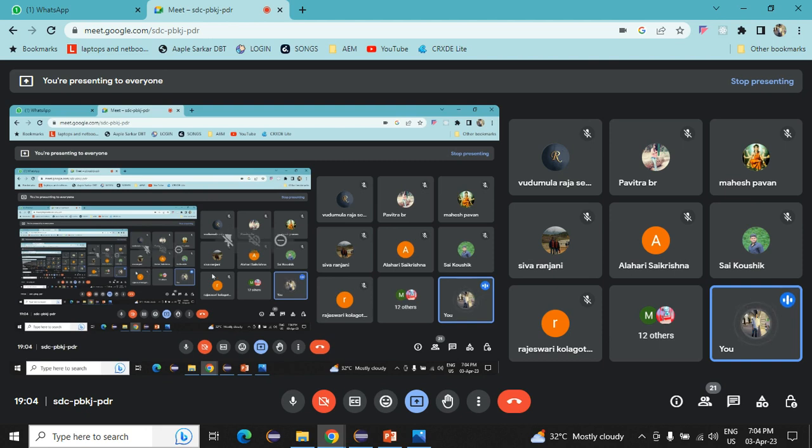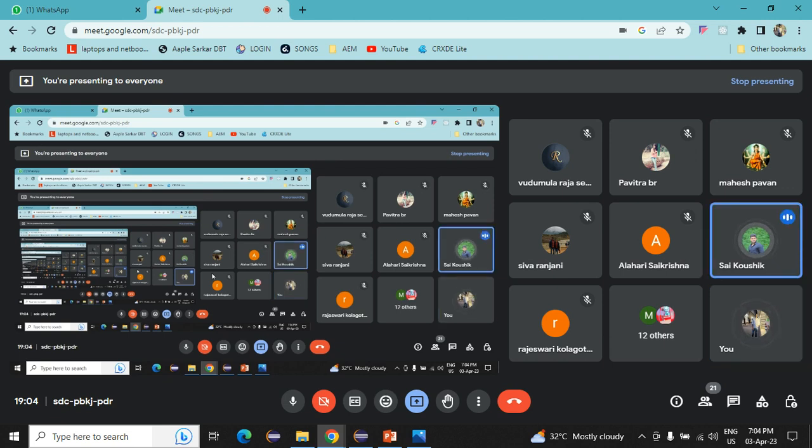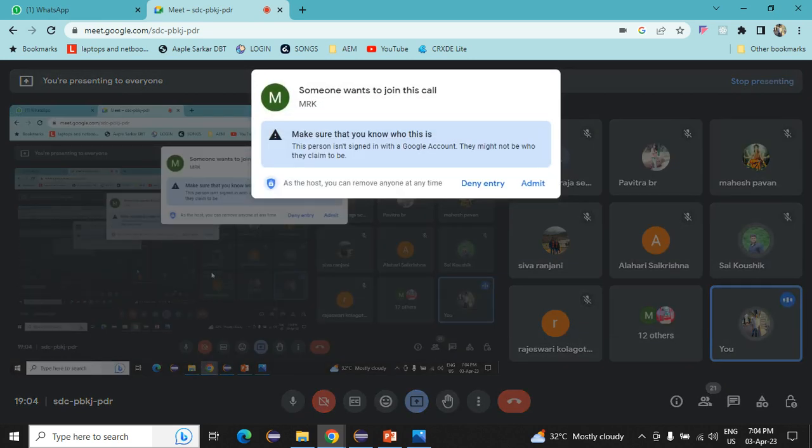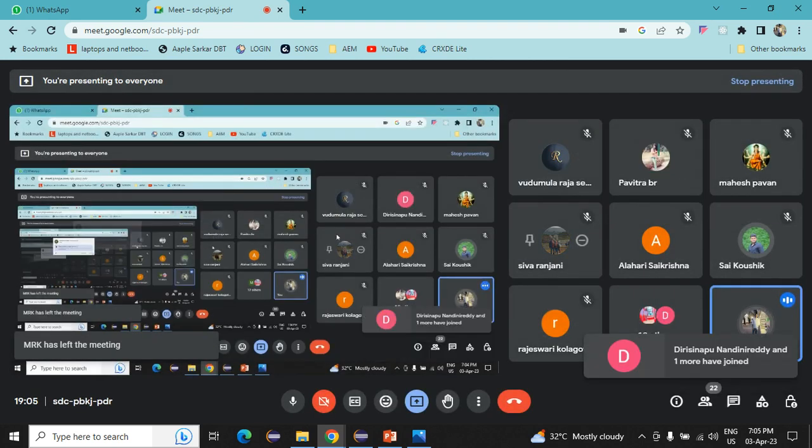Does anyone know what is meant by Java? What is Java? Speak up guys, no worries if it is wrong also. Java is an object-oriented programming language. It is used to develop web applications, desktop applications, embedded systems. Yes, nice. Firstly, Java is a programming language.